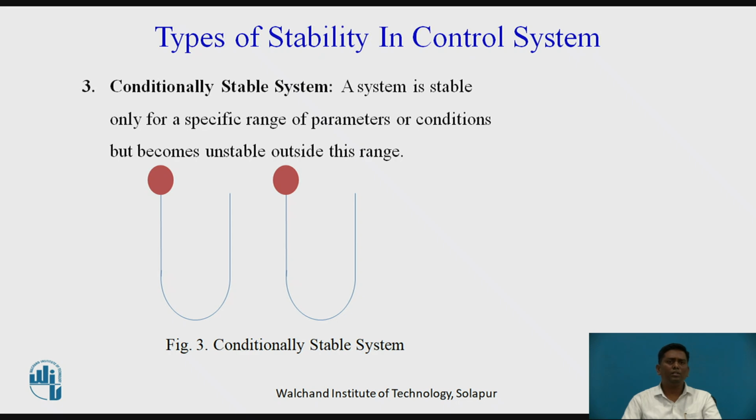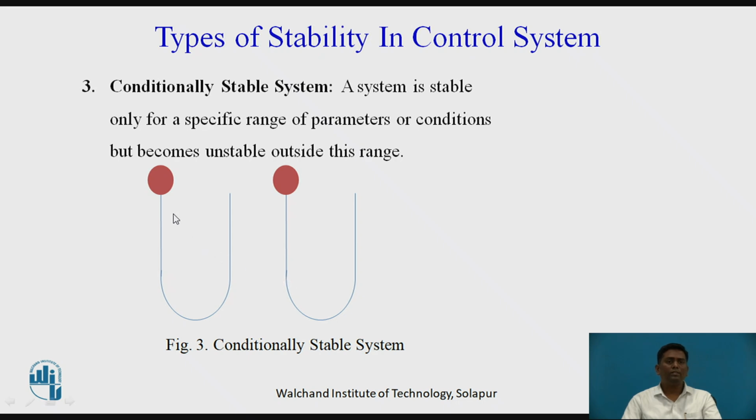Now there are some systems which are conditionally stable. That is called as a conditional stable system. A system is stable only for a specific range of parameters or a condition, but becomes unstable outside this range.